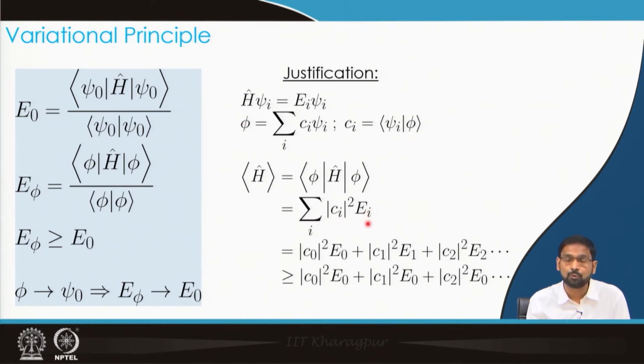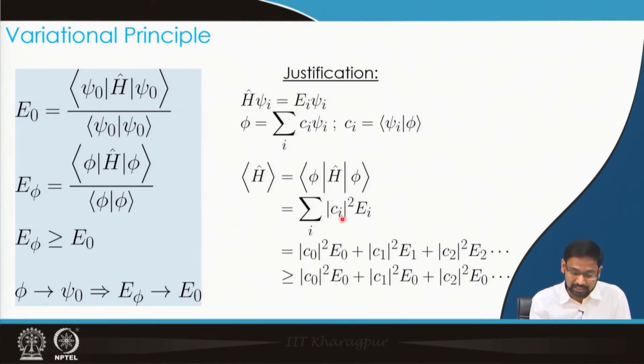So, I would get E1 C1 square times, E2 C2 square times, E3 C3 square times, and so on and so forth, where the sum of Ci square for all i becomes 1. That is the necessary condition, because our trial function phi is normalized. If we have normalized the trial function, then the sum of |Ci| square over all i would also become 1.